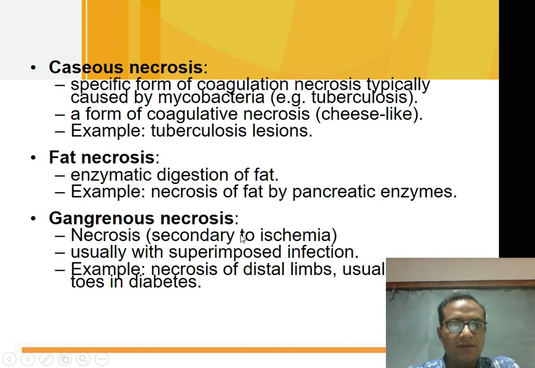Next is gangrenous necrosis, and it is secondary to ischemia, and usually accompanied by superimposed infection. Examples of gangrenous necrosis are necrosis in the distal limb, usually the foot and toes in a diabetic patient.